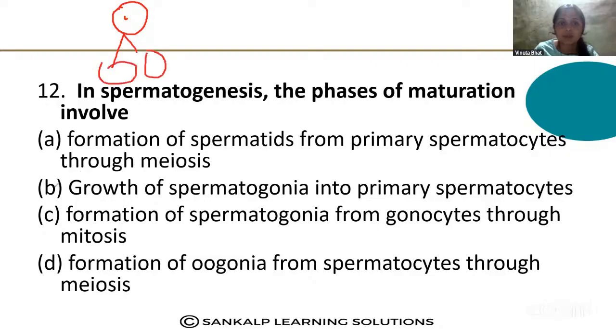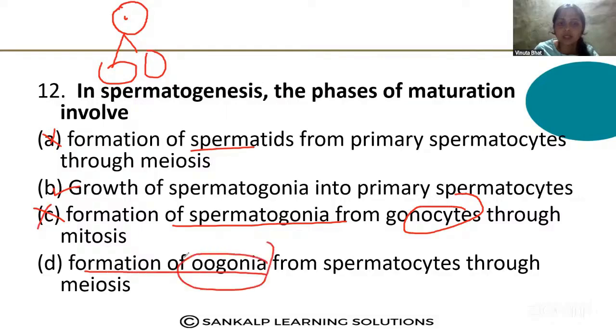So option B is the correct one. Formation of spermatids is not correct. Formation of spermatogonia from gonocyte is wrong. Oogonia does not come in spermatogenesis. So option D is the wrong answer.